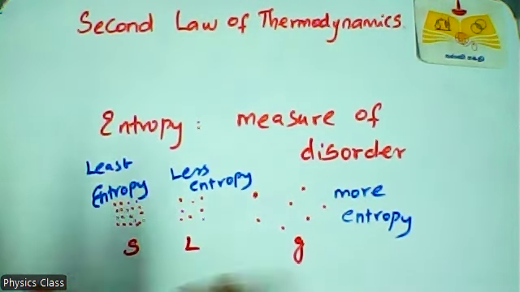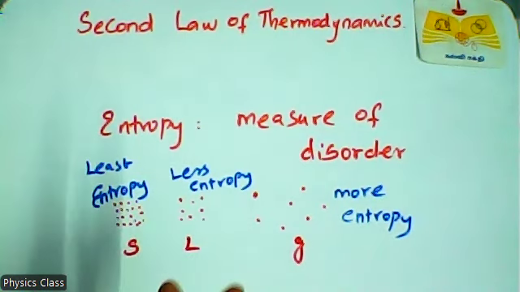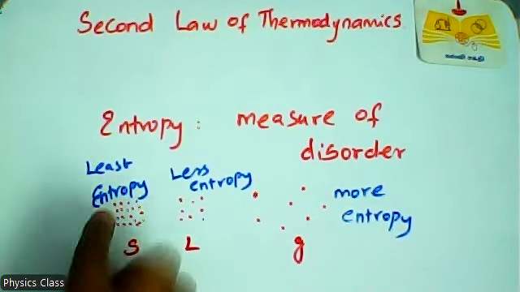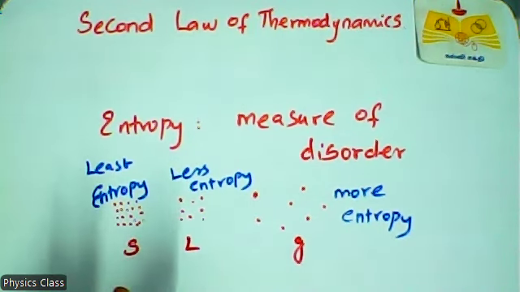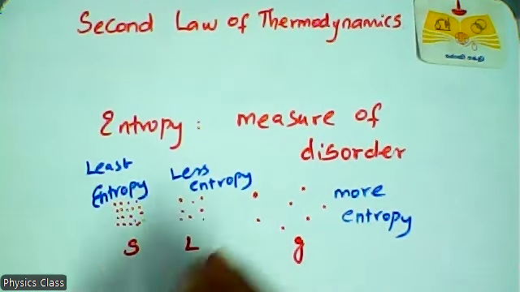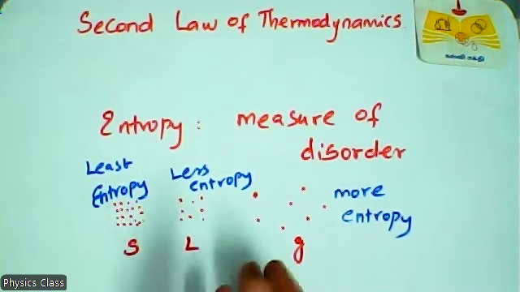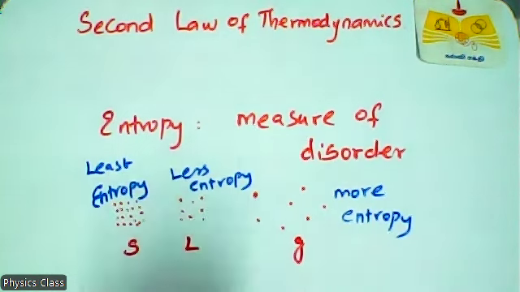In our universe, there are three types of phases: solid, liquid, gases. So according to orderness, entropy is classified. Solid has least entropy, liquid has less entropy, gas has more entropy because orderness is very less. So gases have more chances to arrange in some order. So here, more entropy.